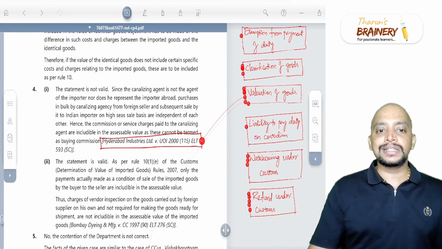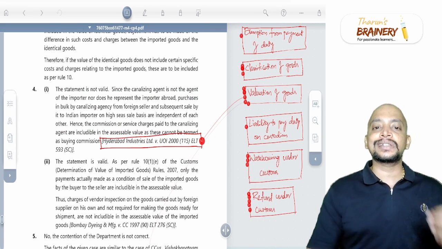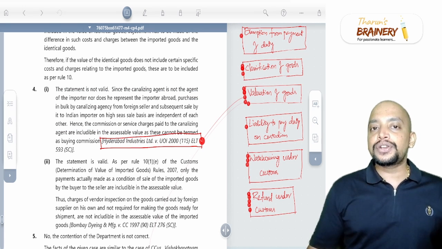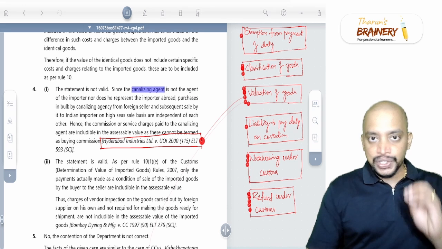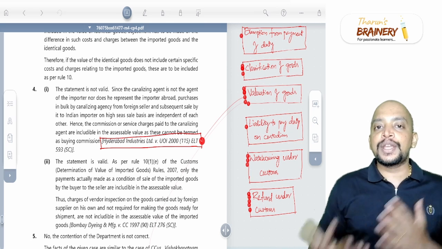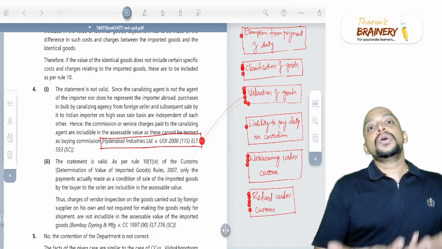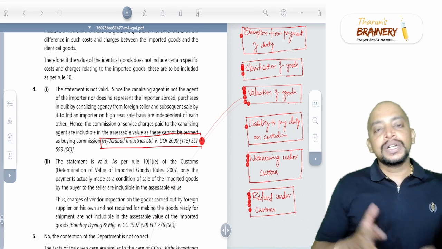Then the next one is related to Hyderabad Industries Limited Supreme Court decision. This is related to charges paid to the canalizing agent. Basically this canalizing agent is an agent who will be like an intermediary between the exporter and the importer. This canalizing agent will purchase the goods from the exporter and thereafter they will be selling it to the importer.